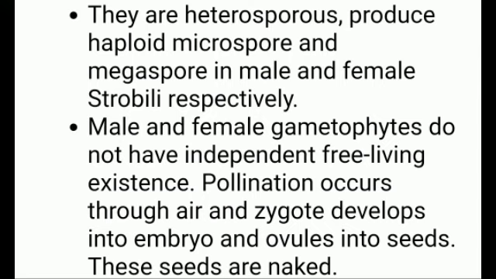Now, when we are talking about endosperm, it is haploid and it is formed before fertilization. Clear? And in the upper part of the gametophyte, many archegonia develop, and the number depends upon the variety.